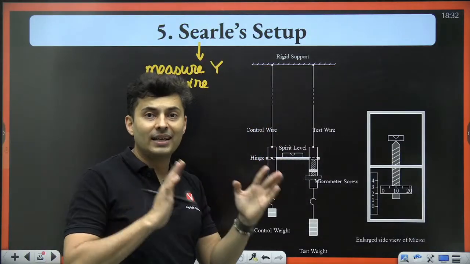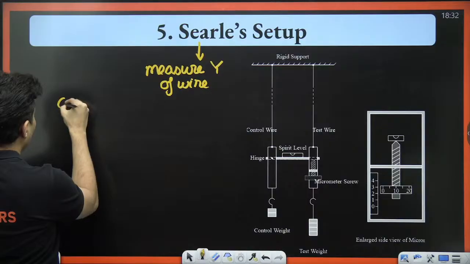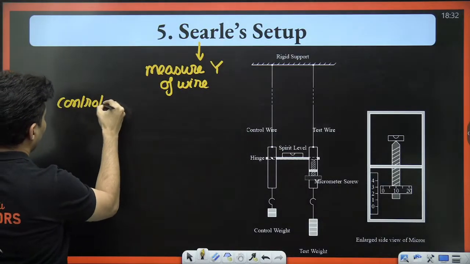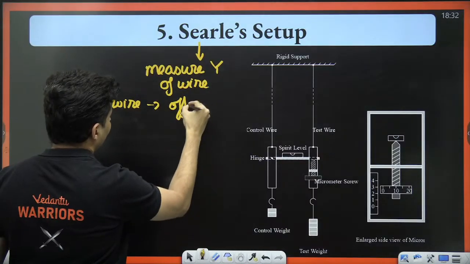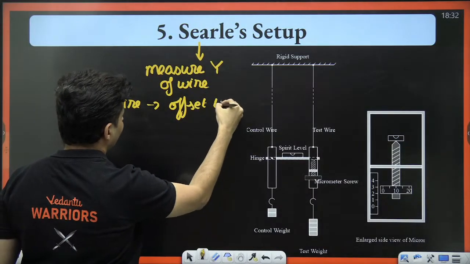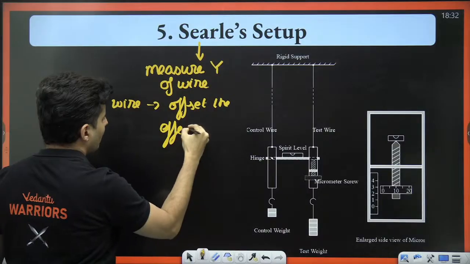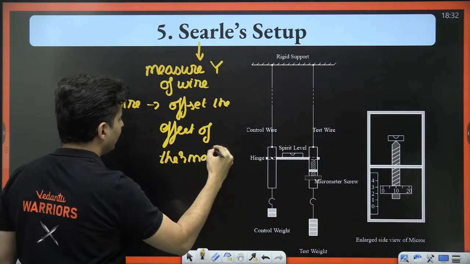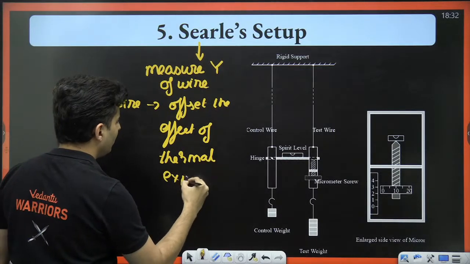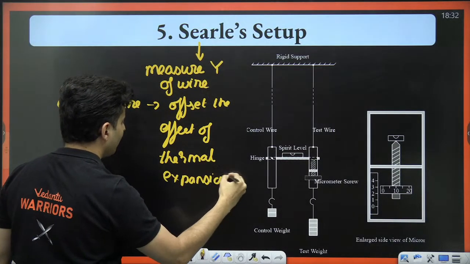It is to offset the effect of... So the control wire is used to offset the effect of thermal expansion. That is the line that you will put, thermal expansion, as simple as that.